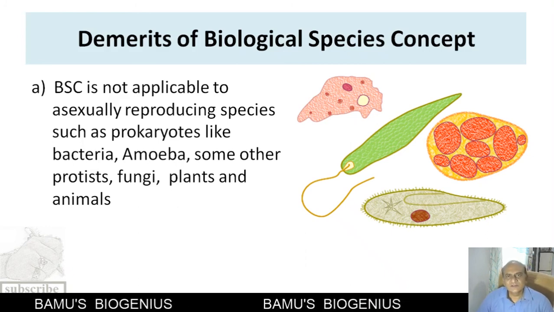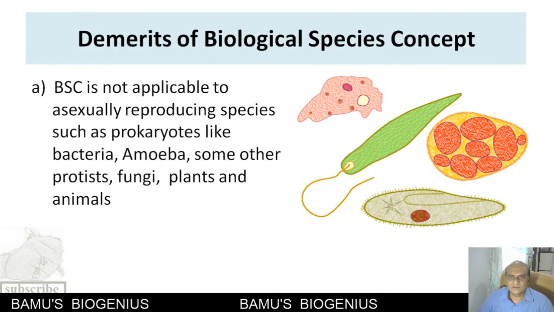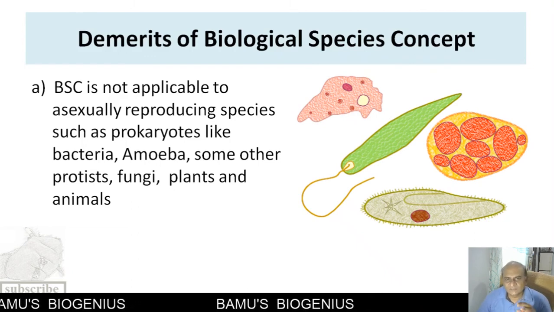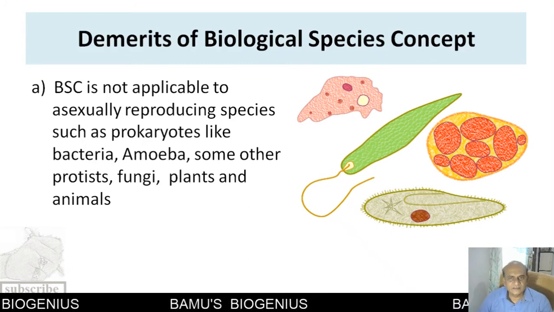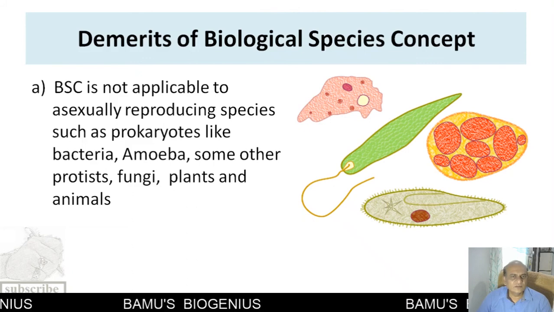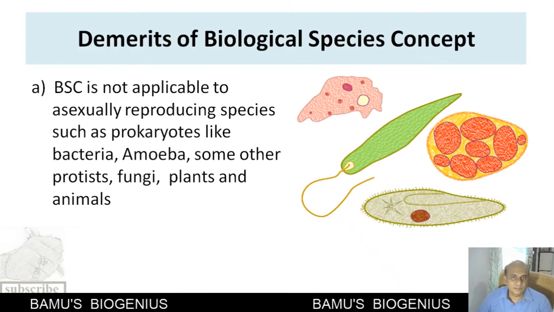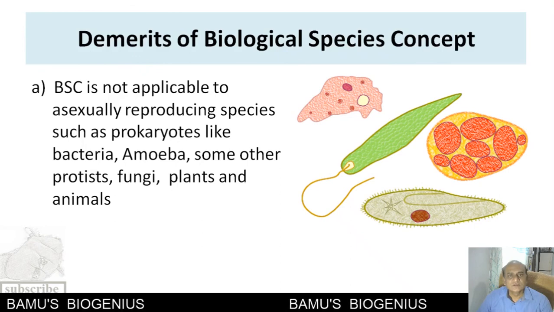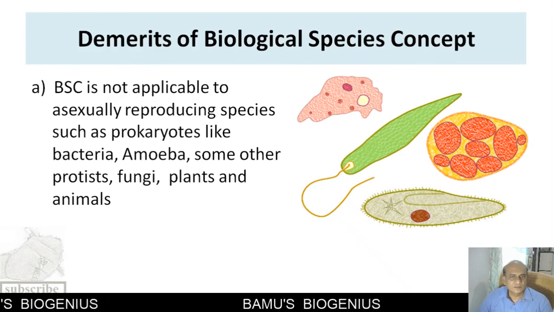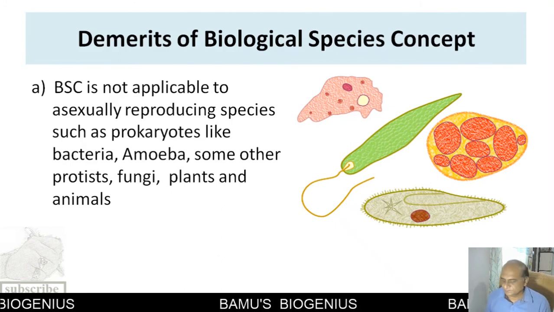This biological species concept emphasizes interbreeding and reproductive isolation. Here, all these are asexually reproducing organisms, so there is no question of interbreeding. So this biological species concept will not be applicable to asexually reproducing organisms.